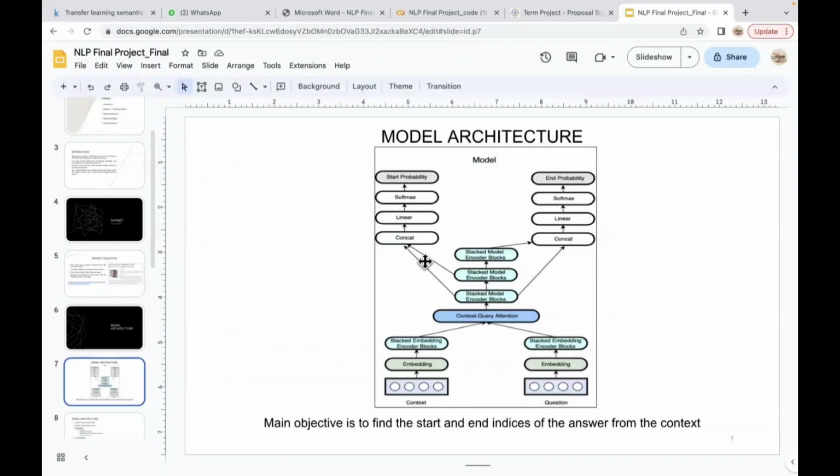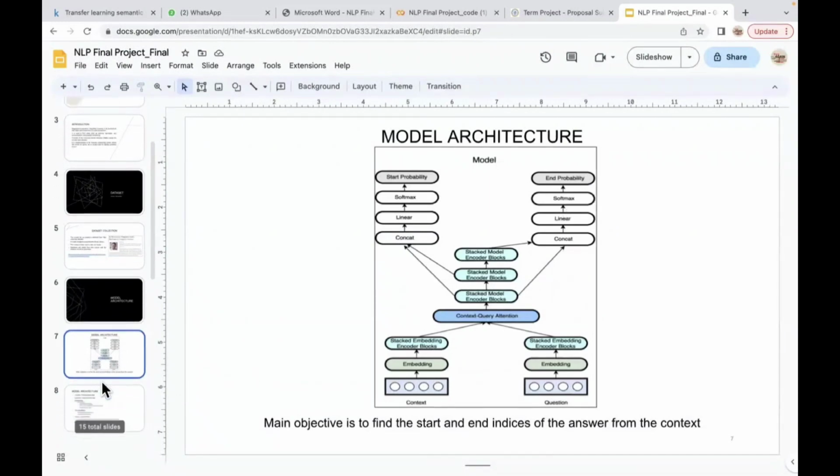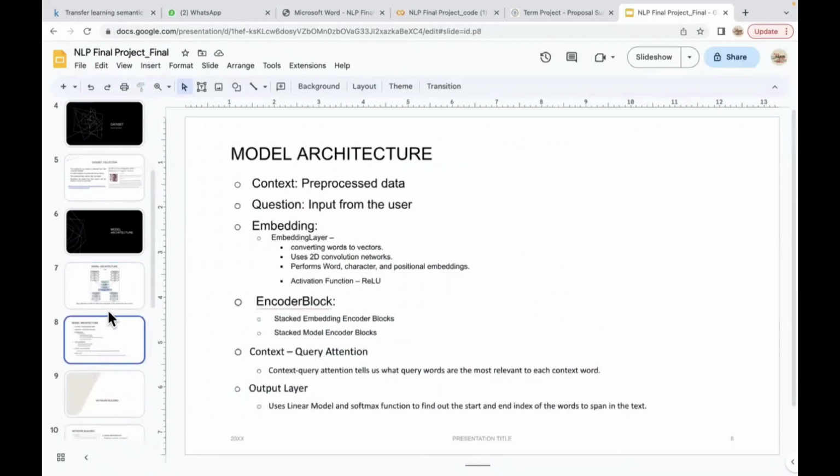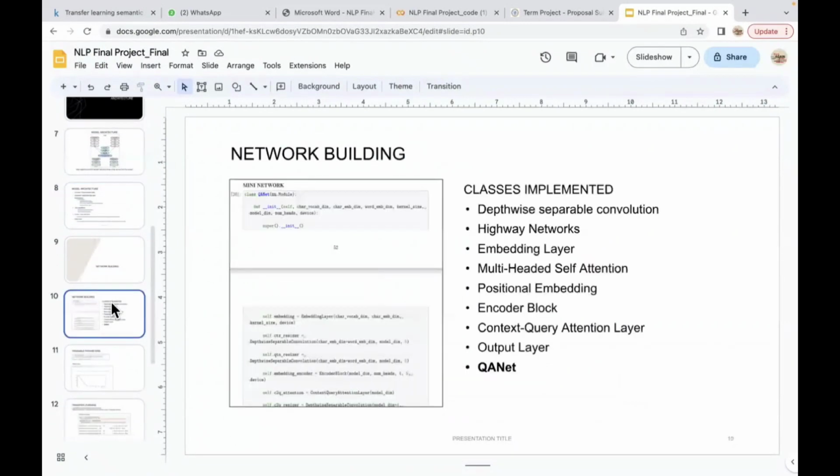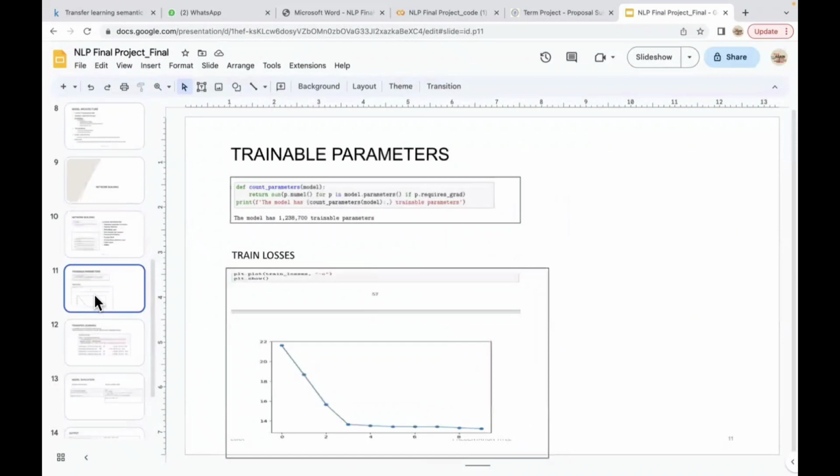On the left side, we are finding the start index of the paragraph, and on the right side, we are finding the end index of the paragraph, so as to find the total paragraph. This is the model architecture, and the transfer learning and evaluation of the model will be explained by Prasad.